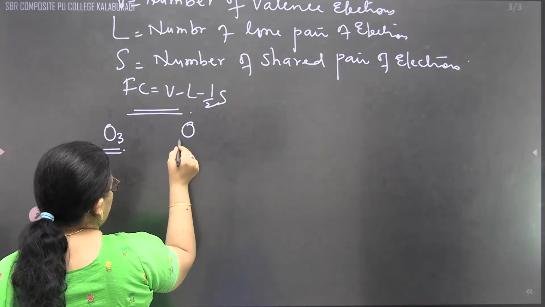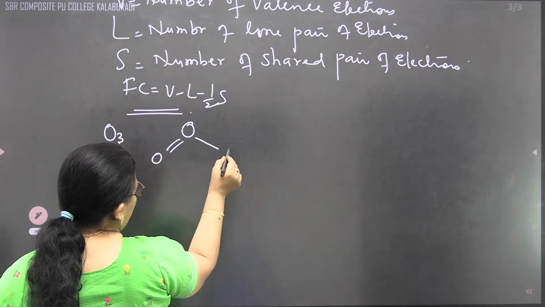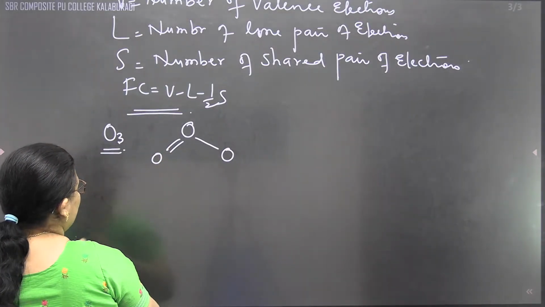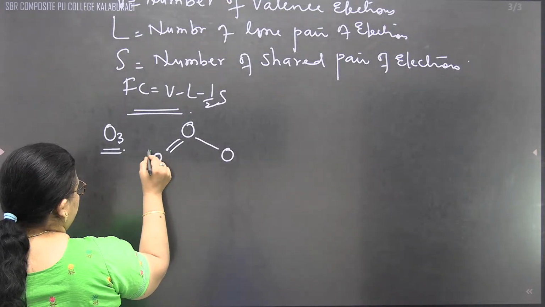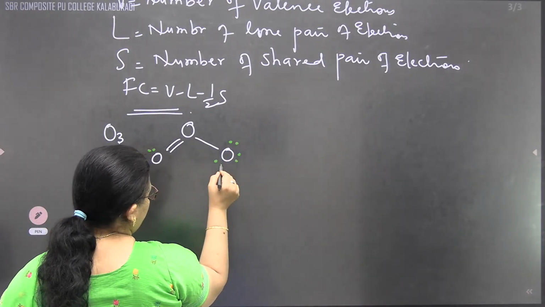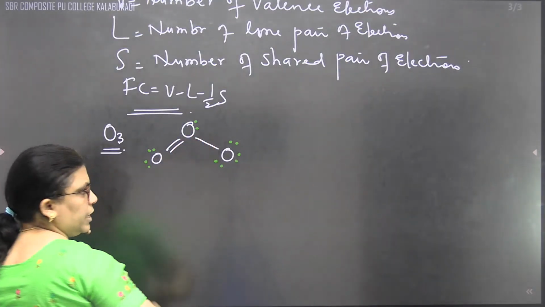We represent ozone as O double bond O and single bond O, with 8 electrons counted around each.